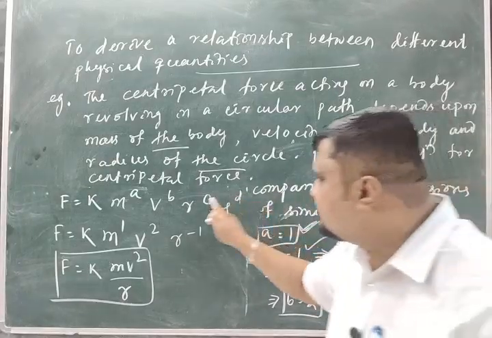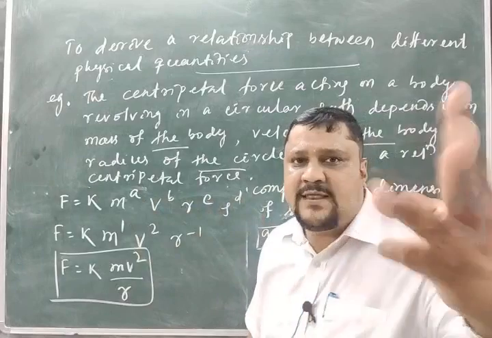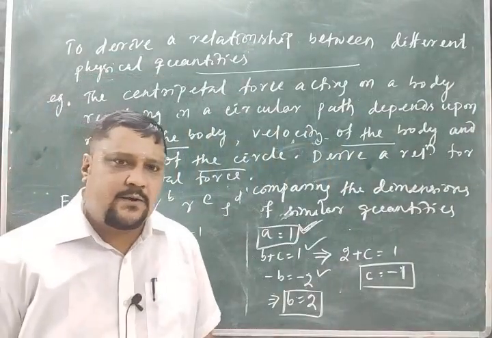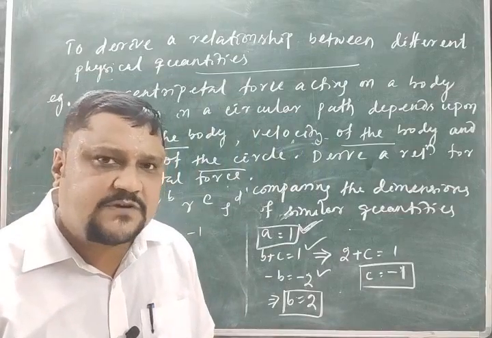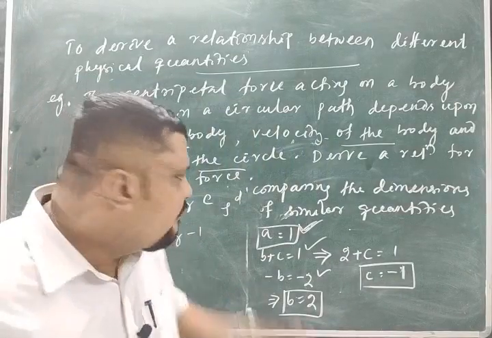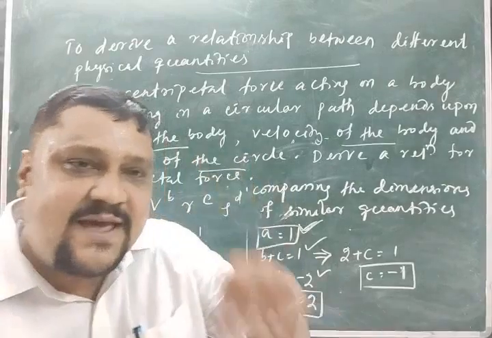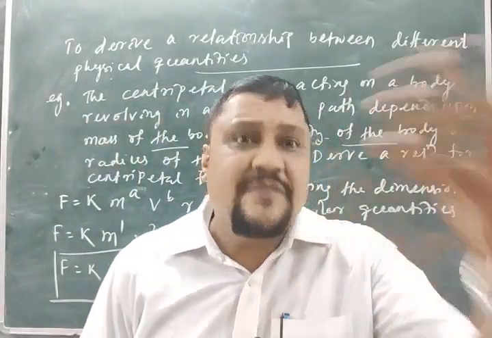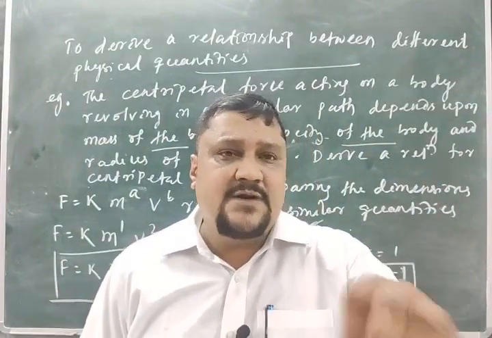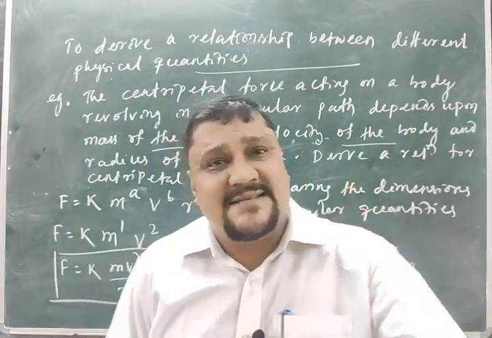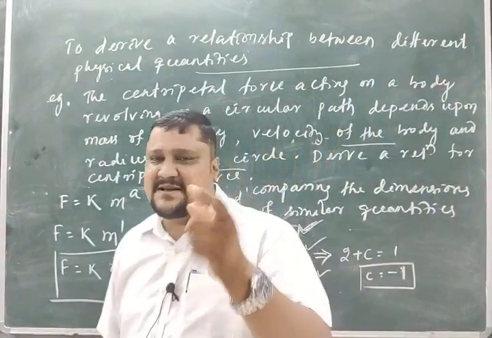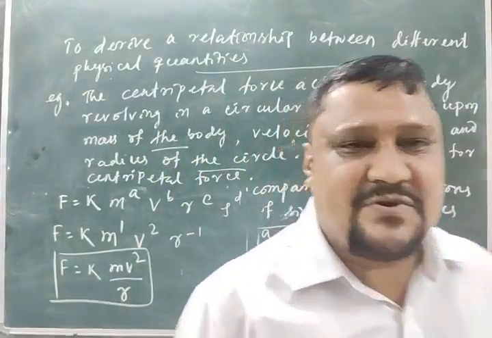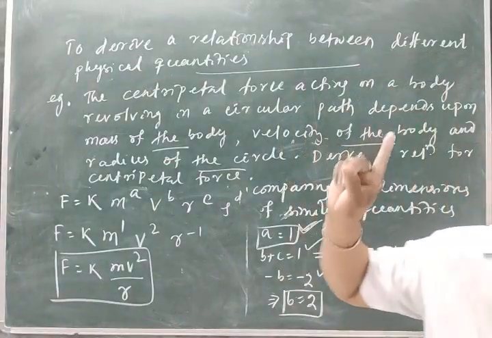But how many unknowns? 1, 2, 3, 4. 4 unknowns, 3 equations. Can you find the values of the 4 unknowns? No, it is not possible to find the 4th one. So if a physical quantity depends on more than 3 physical quantities, then it is not possible to derive the relation. That is also a limitation. While discussing, I am giving you the limitation part also. Okay. Next, I think I will do another one.